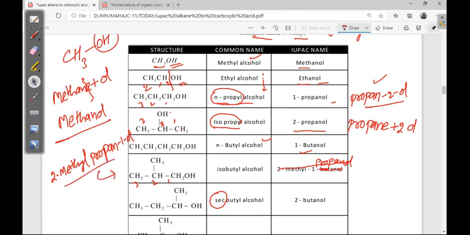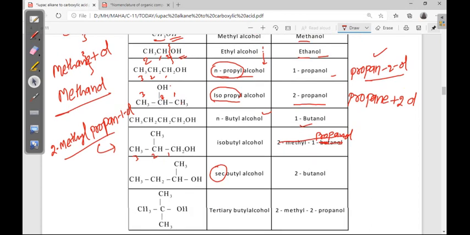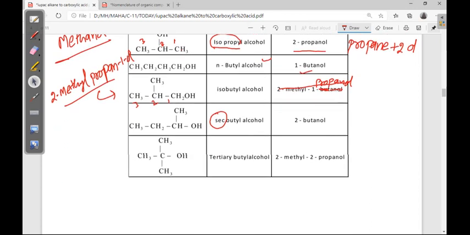Next, you can see the next compound. The numbering we have to start here, 1, 2, 3, 4. You should not start here. Sometimes students get confused, thinking 3 carbon is the long chain. No, here the 4 carbon chain is the long chain. The OH should get the lowest number, that's why we have to start the numbering from this carbon. Next, the common name is secondary butyl alcohol.